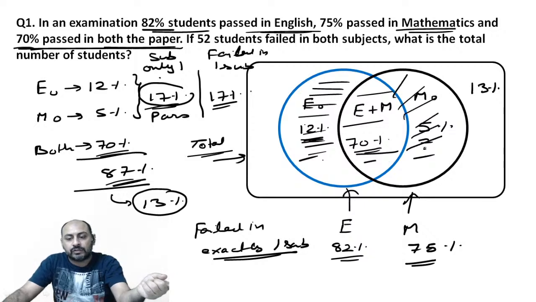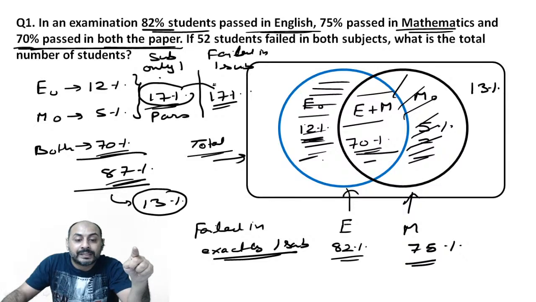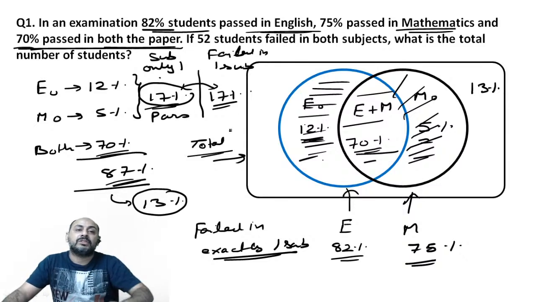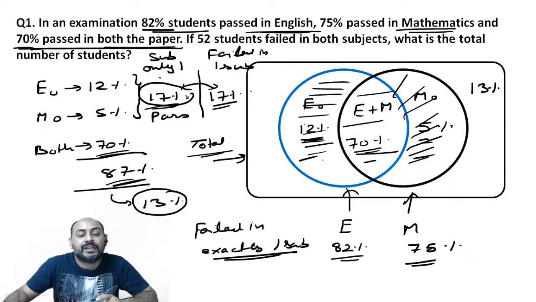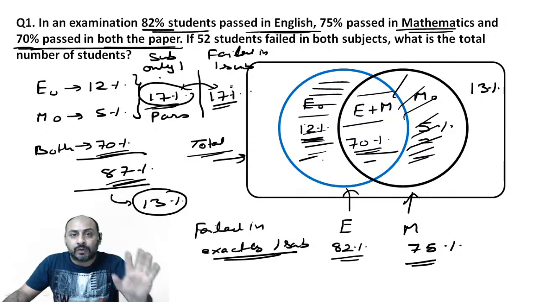Now these are the ones who've passed in maths but failed in English. So this is going to be the same. One big mistake that you guys make is to subtract 17 from 100 and carry it onto the failed number of students. This is to be avoided.